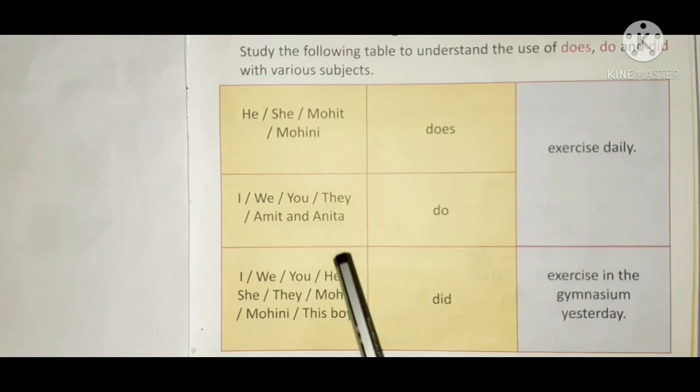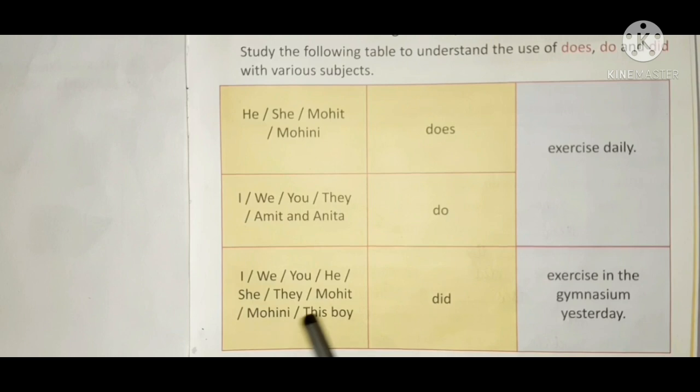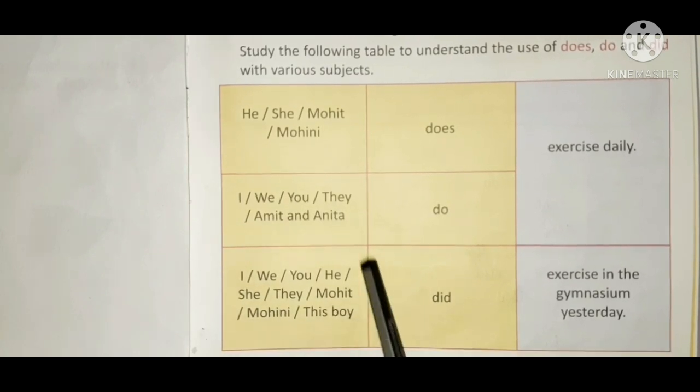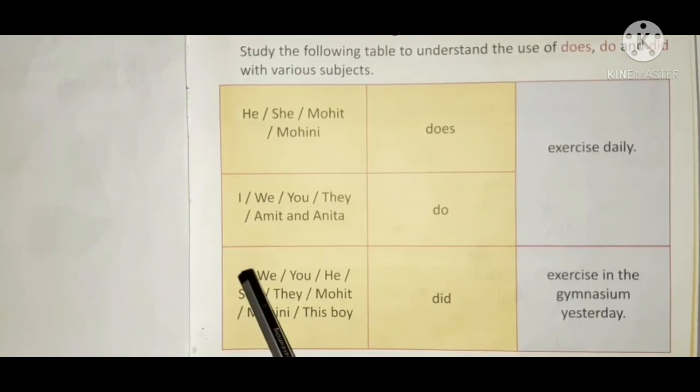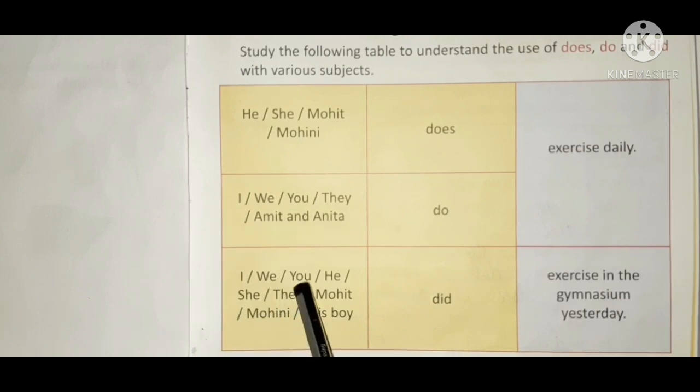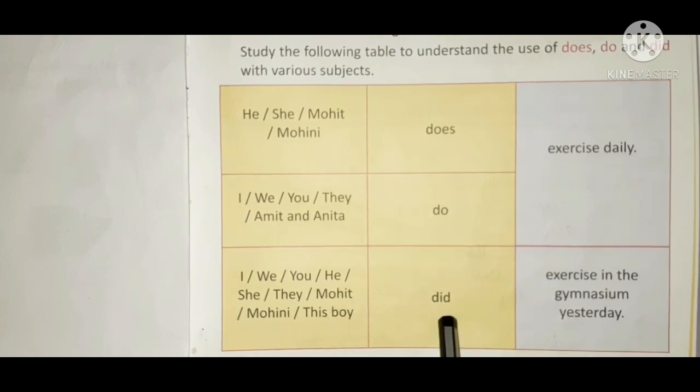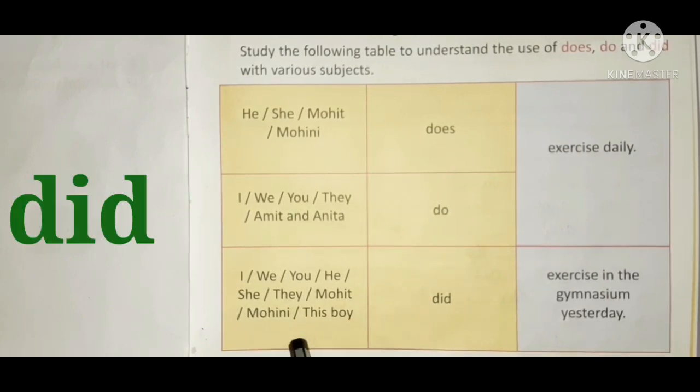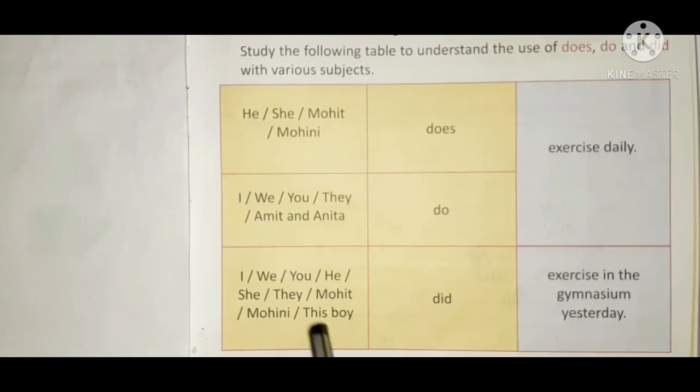Okay. Now, see these subjects. Can you see these subjects? These are both singular and plural. I, we, you, he, she, they, Mohit, Mohini, this boy. So, these are singular and plural subject both. So, with singular and plural subject, what are you going to use? Did. Did is used with both singular and plural subject. Remember, children, did is used with both singular and plural subject.